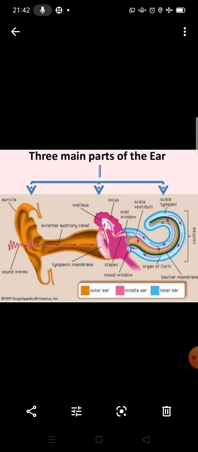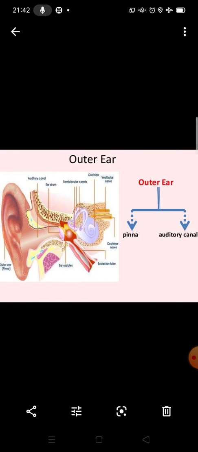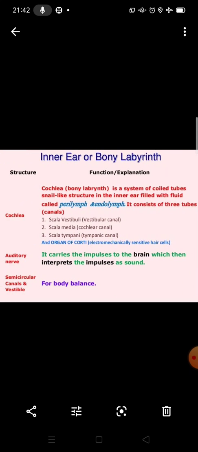And let us differentiate between the different types of sound. So students, I hope you understand. First of all, read this topic very carefully. The three main parts of the human ear are the outer ear, middle ear and inner ear. Today we discussed the outer ear, its parts, the middle ear and the inner ear.